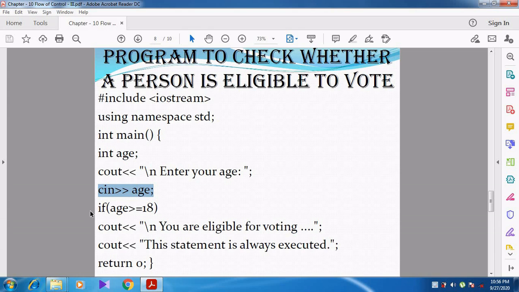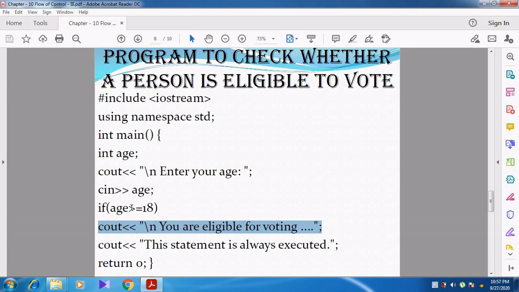Then if age is greater than or equal to 18. The user will enter some value, then that value is compared with 18. Whenever the value is greater than or equal to 18, the condition is true. Condition is true means you are eligible for voting. This statement will be executed: cout "You are eligible for voting".